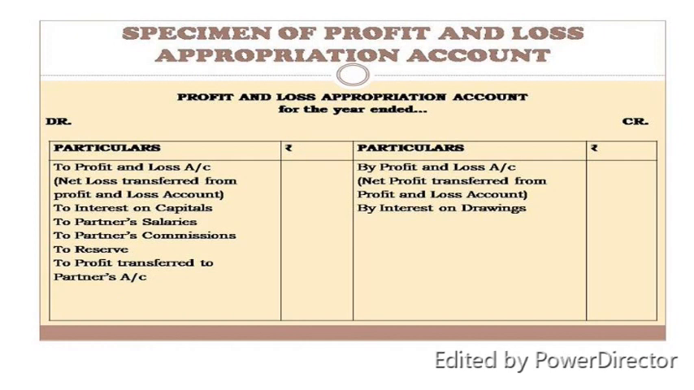Apart from these entries, there are no other special entries in the PL appropriation account. After the PL appropriation account entries are over, you are to calculate whether there is a profit or a loss. If the credit side, which is the revenue side, is more, definitely the profit will come out. If the debit side, the expense side, is more, the loss will come out. Now, after the profit or the loss is calculated, whichever is the case, there will definitely not be a profit and a loss together.